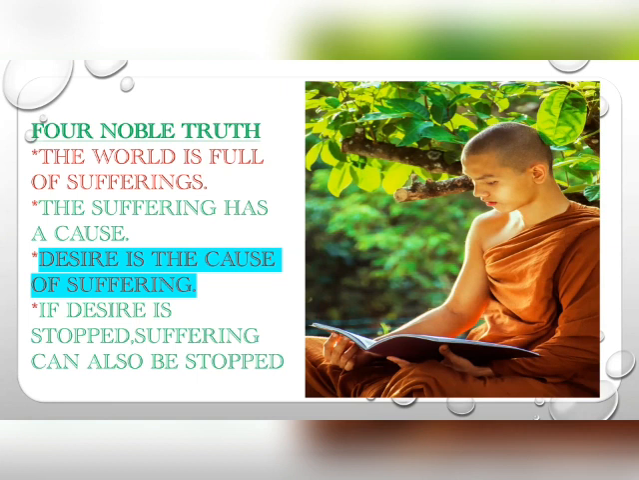If in an examination you are asked to mention the Four Noble Truths of Buddhism, no doubt you can mention these points. The first one is, the world is full of suffering. The second one is, suffering has a cause. The third one is, desire is the cause of suffering. And if desire is stopped, suffering can also be stopped. I highlighted the point here, desire is the cause of suffering. Desire and suffering are the two important words. So let us see what this first one is.